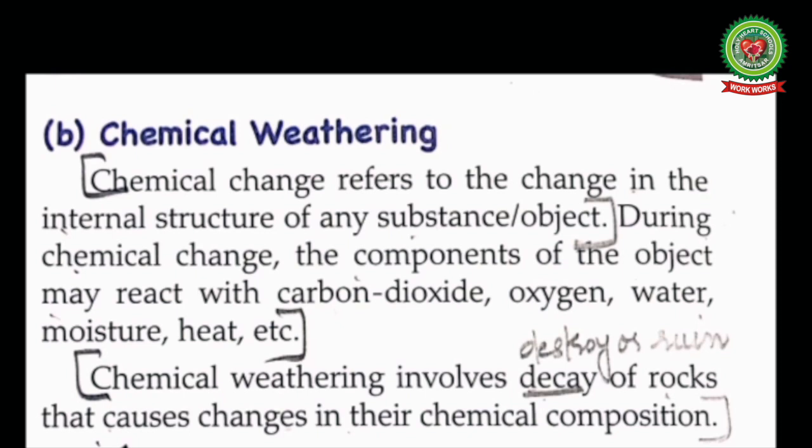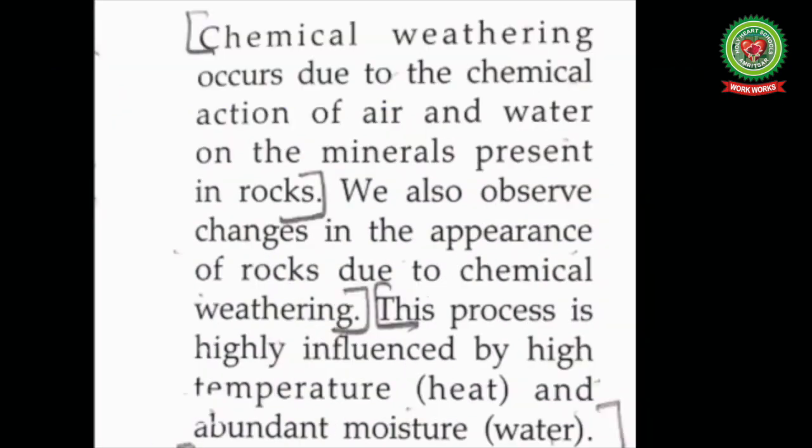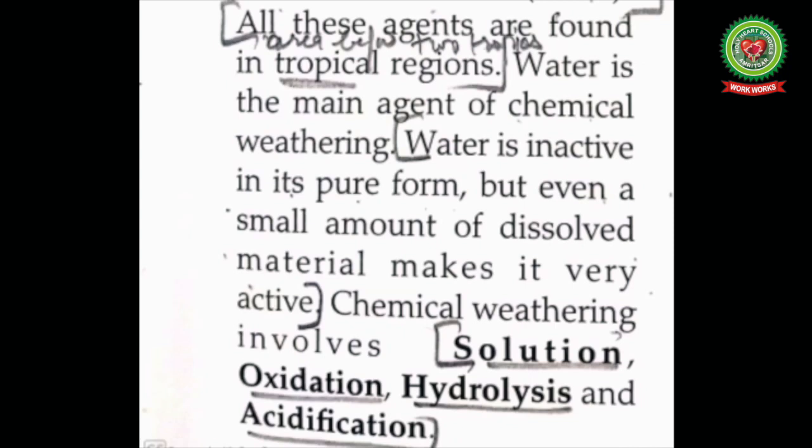abundant moisture. Chemical weathering occurs due to the chemical action of air and water on the minerals present in the rocks. We also observe changes in the appearance of the rocks due to chemical weathering. This process is highly influenced by high temperature, heat, and abundant moisture or water. All these agents are found in the tropical regions. Tropical means the area between the two tropics.